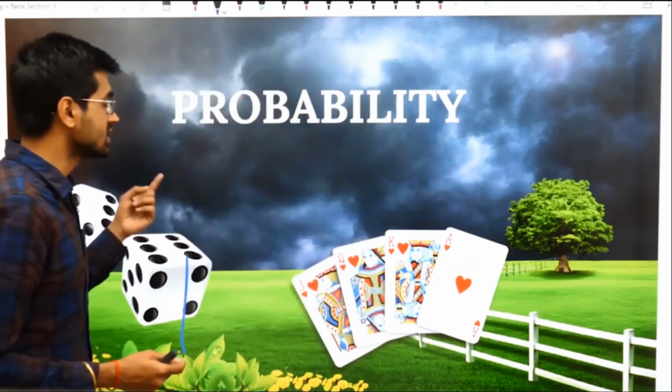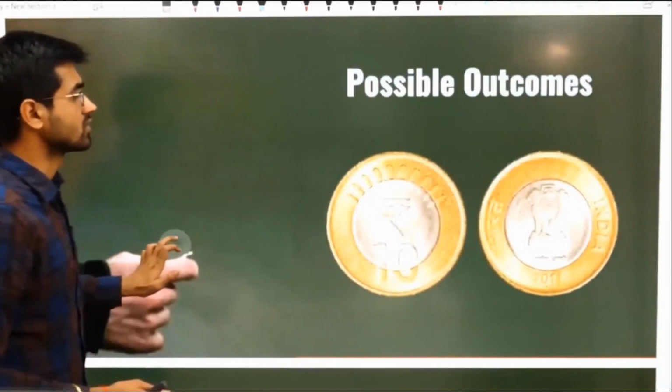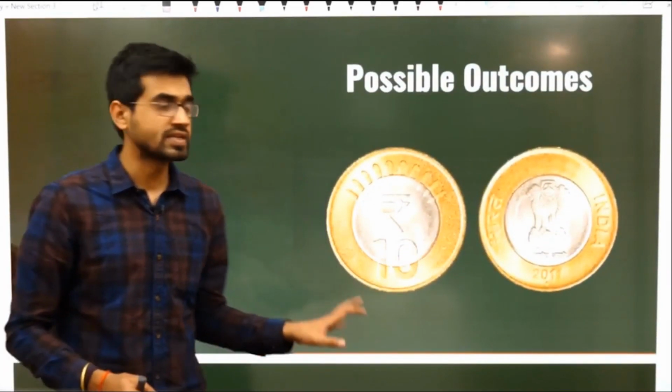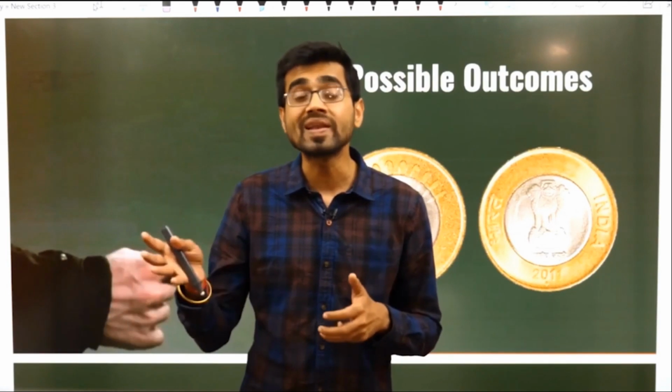Let us consider coin tossing. What does a coin do when it flips? It comes up either a head or a tail.